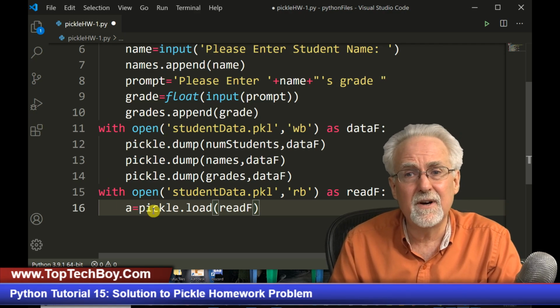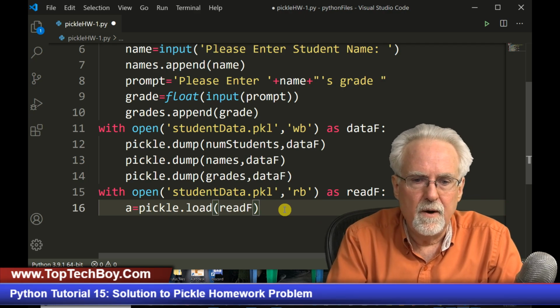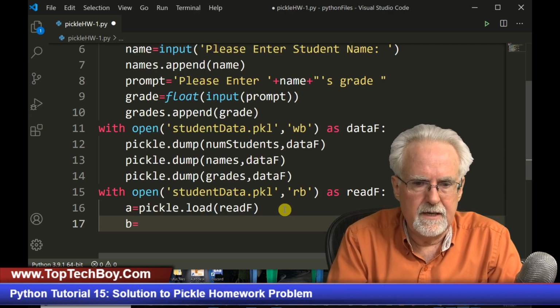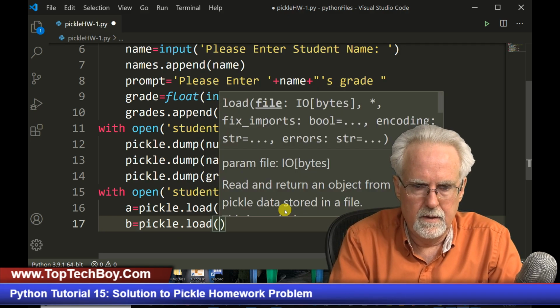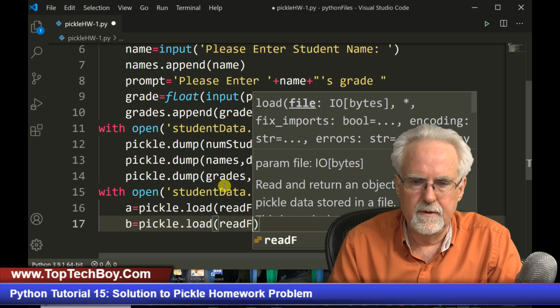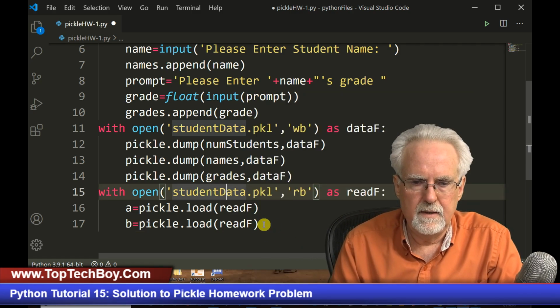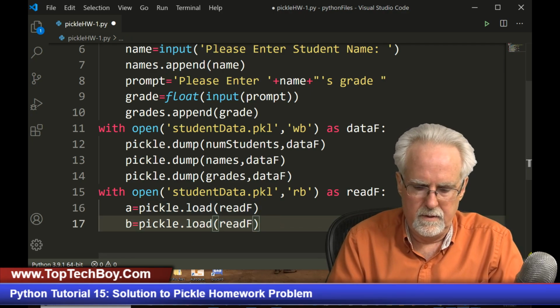If I use the same variable name, maybe it never went anywhere and it just remembered from before. Okay, and then B is equal to pickle.load, and again read F. Okay, and then let's do the C just by copying and pasting.